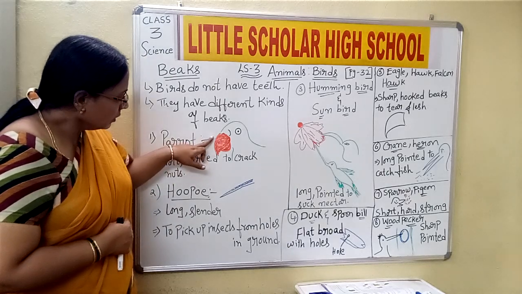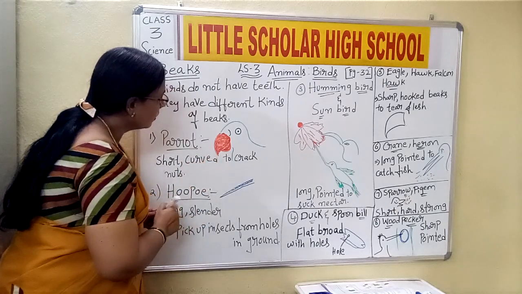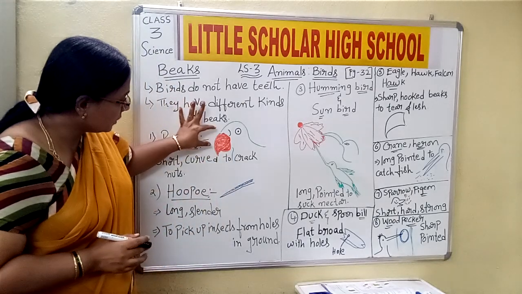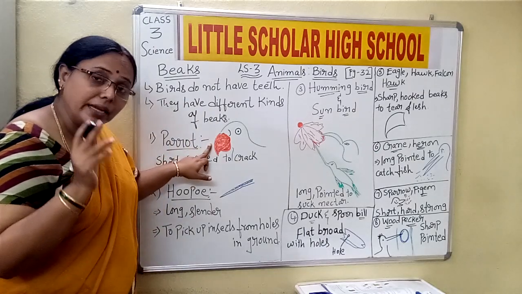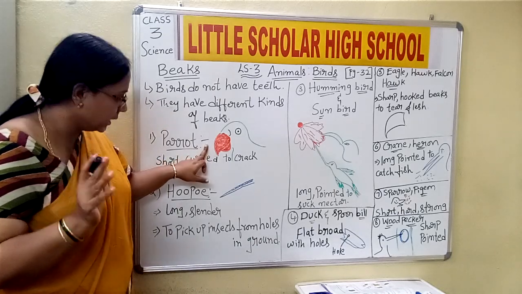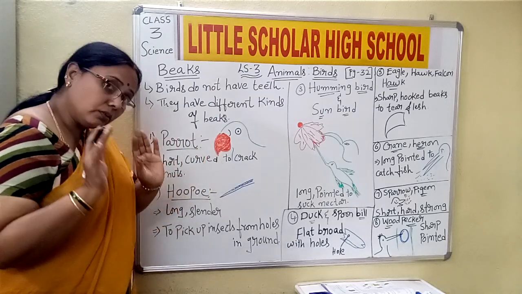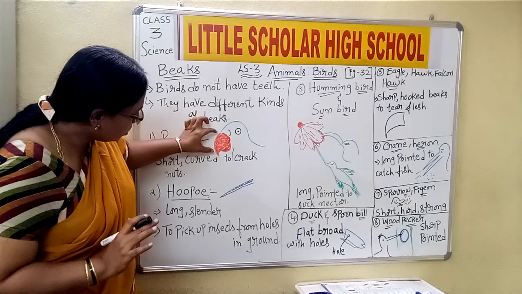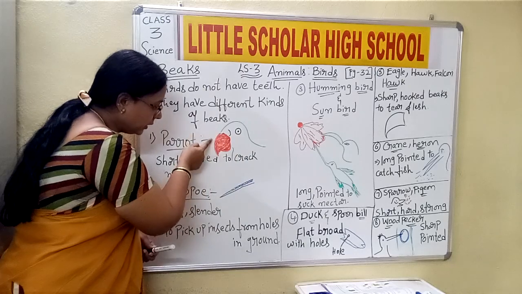This is the shape of the beak of a parrot. This is how the parrot's beak is designed, children. Now why is the beak designed this way? What is the reason for the parrot to have this kind of beak? The reason is that they have to crack nuts. First, what is the shape of the beak? It is short in nature, yes or no, children? And it is curved. It is short and it is curved.